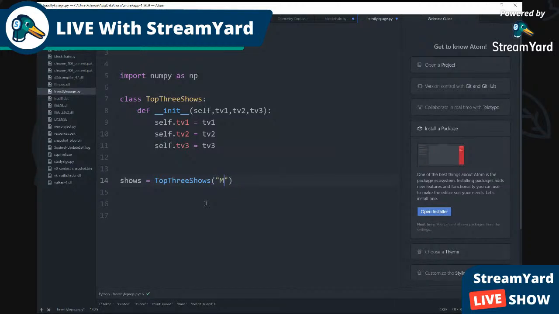So my favorite TV show is Martin. Martin would be number 1. So I'm going to put it here. I was going to do that for the dictionary, but I said no, I just wanted to show you how to print the keys and values. Number 2, got to make sure it's inside the string. Number 2 is Wayans Brothers. I love Wayans Brothers. That's one of my favorite shows back then. And 3 is Kings and Queens, because Kevin James is my favorite comedian. That's why I love this show.